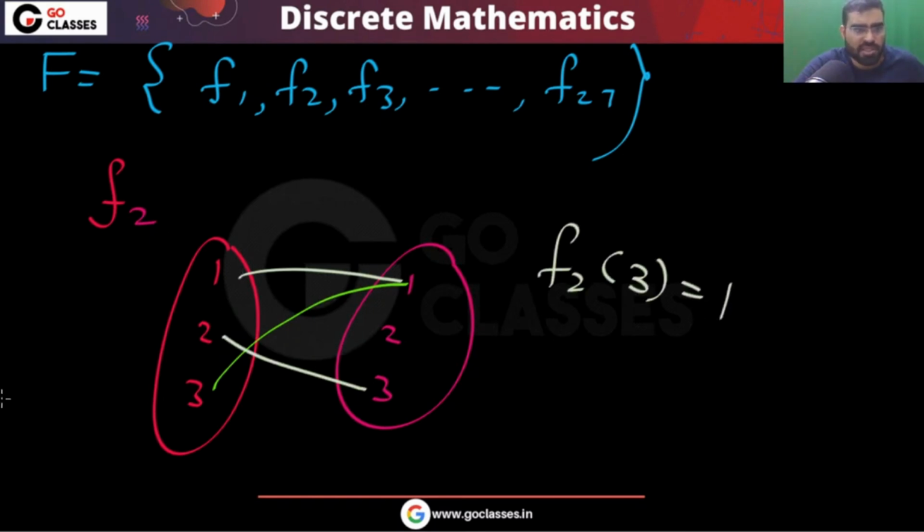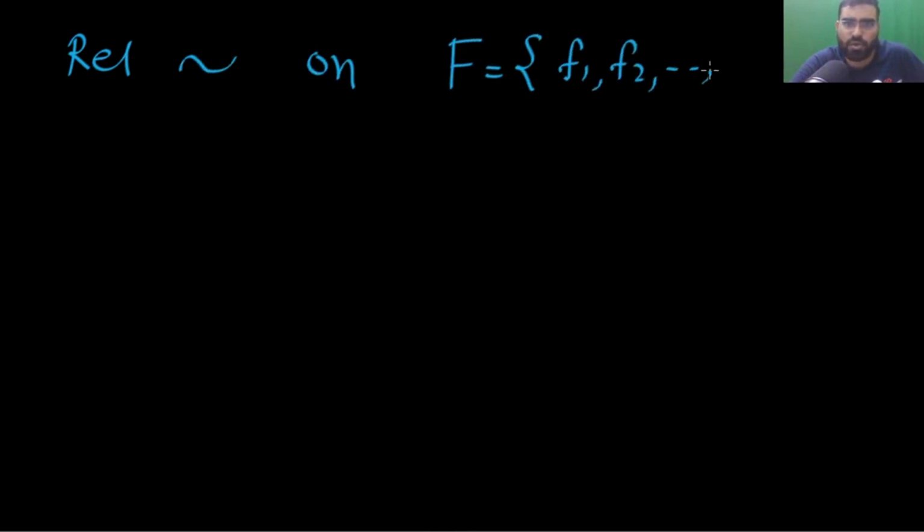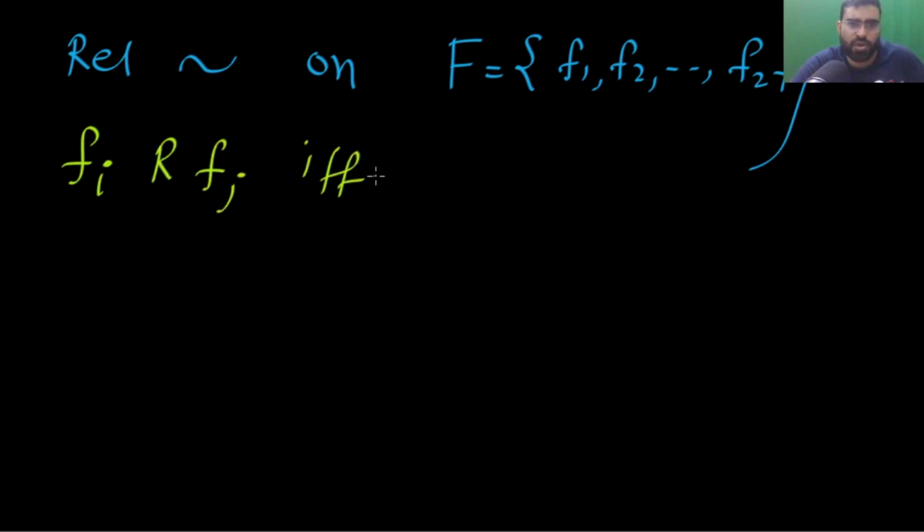So now the question is saying that you are defining a relation on capital F. Remember, the capital F is like this, f1, f2, and so on, f27. So now you are defining a relation on this capital F, and you are saying that some fi is related to fj if and only if they have the same mapping on 3.